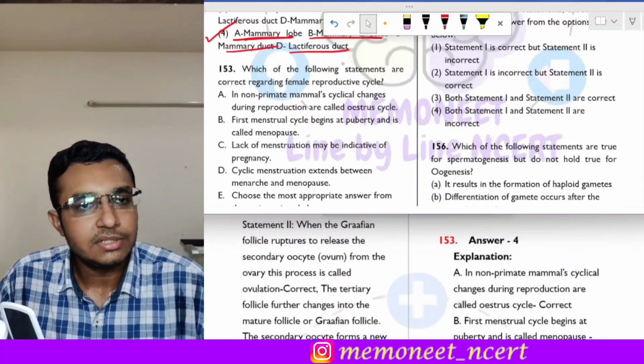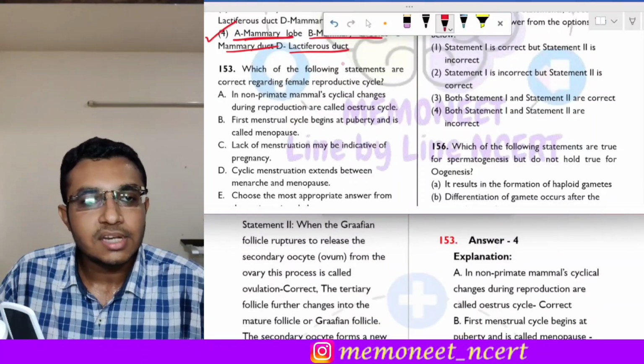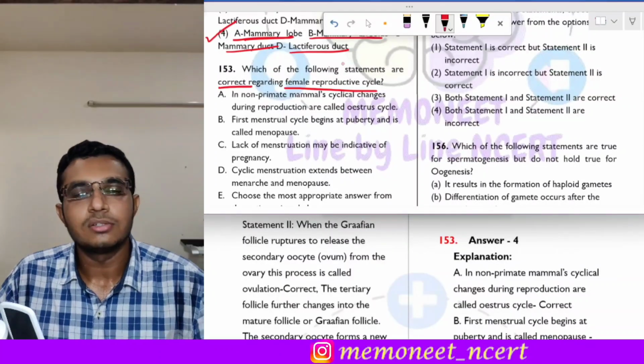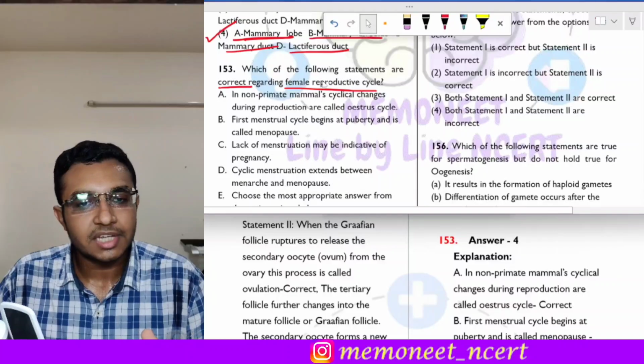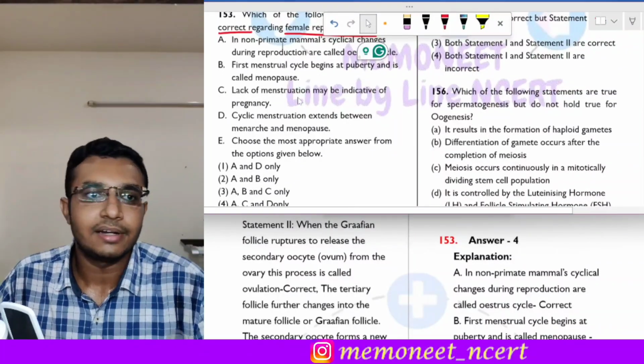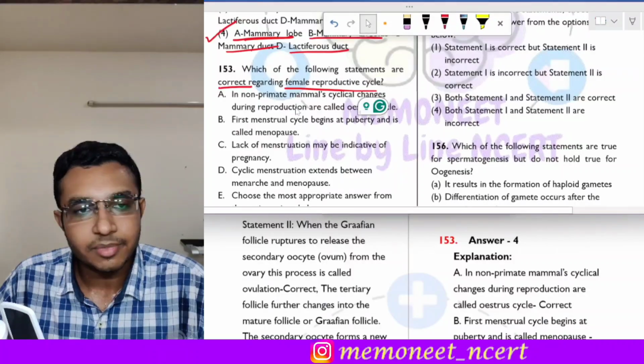The question 153 states that which of the following statements are correct regarding the female reproductive cycle. Okay, so the question is about female reproductive cycle, and we have to identify among these 5 statements which of them is correct regarding that. So let us read the statements one by one.